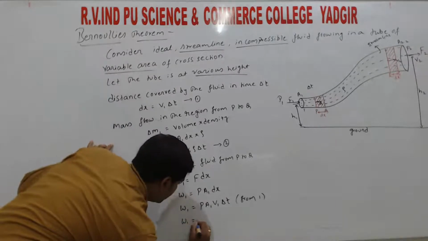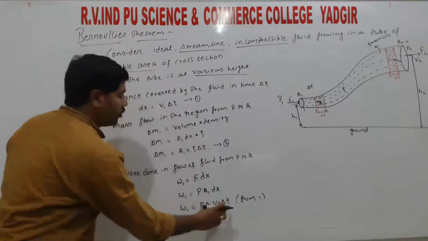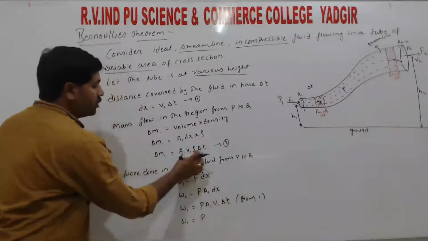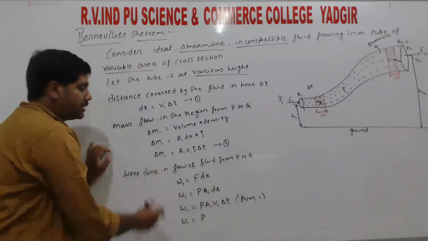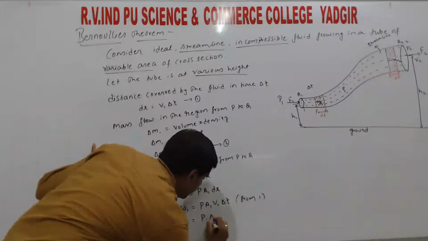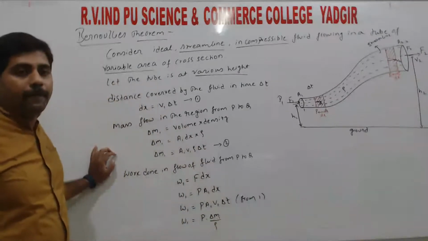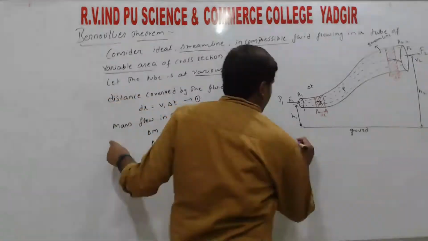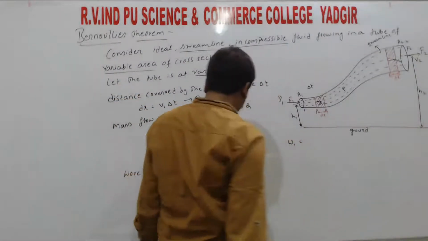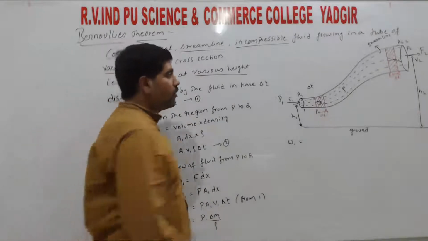So W1 is equal to P into A1 V1 delta T, and the remaining rho goes to the left side. That is delta M1 by rho, right? So W1 is equal to P into delta M1 by rho.